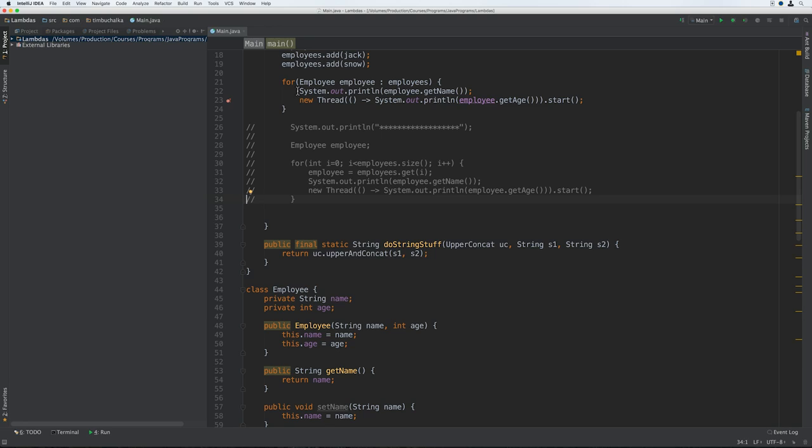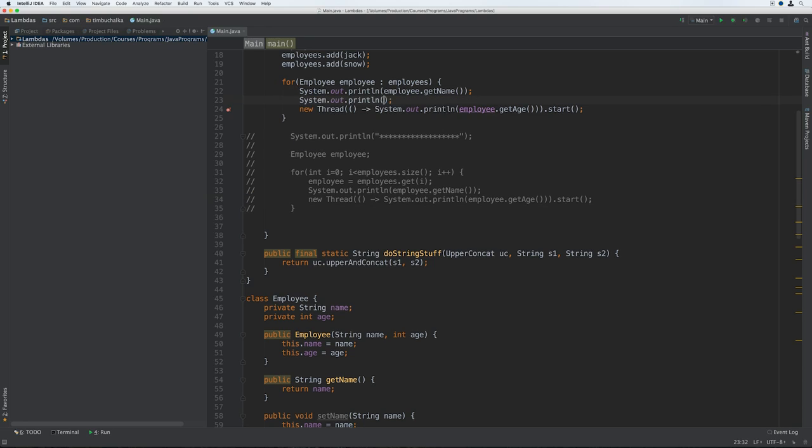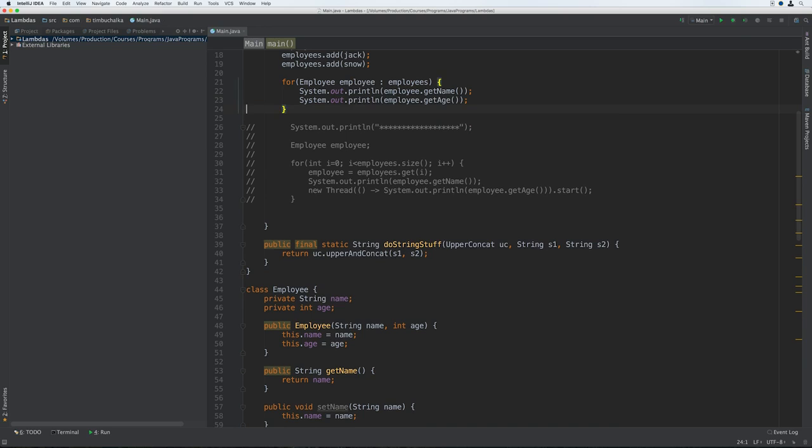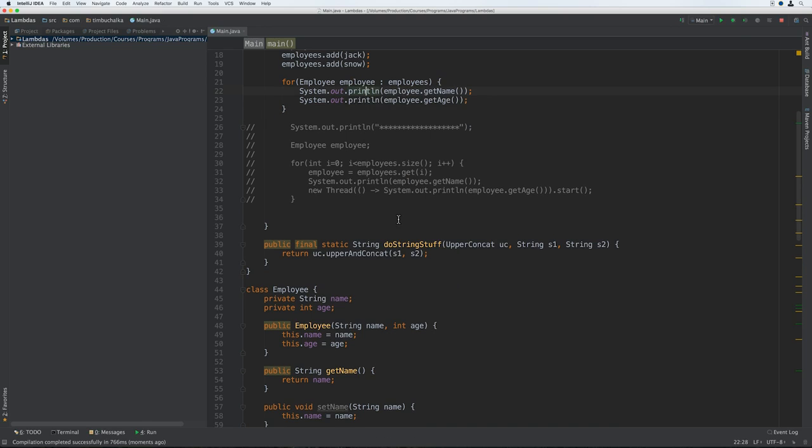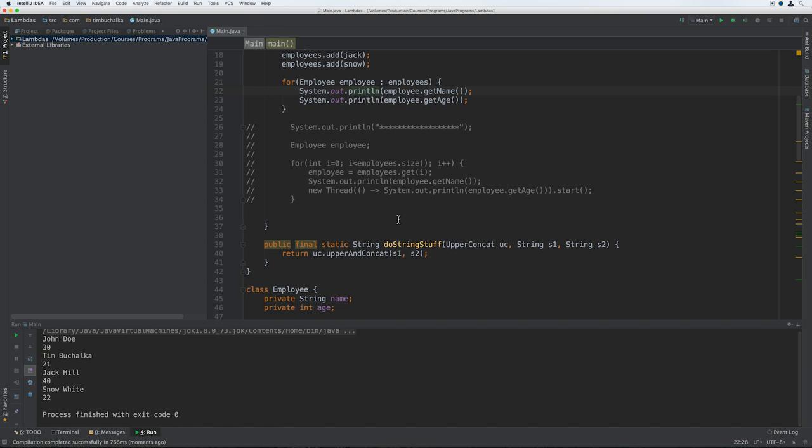So what I'm going to do is just change this here for now, and leave that first print in there, and change the next one and just put employee.getAge(). And get rid of the thread altogether. That's going to just execute it now, and that should obviously work. Nothing particularly unique about that.